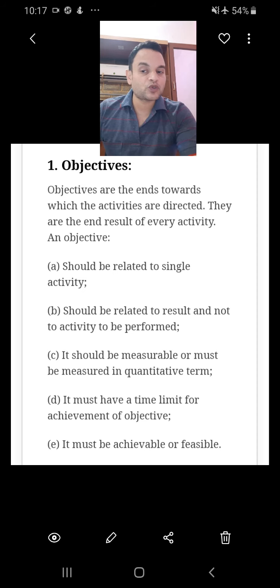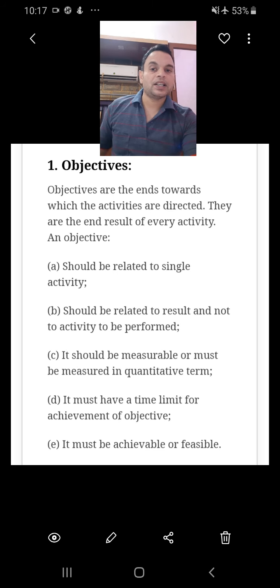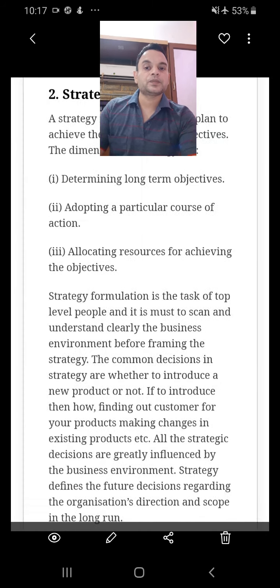Now when you make objectives for your subordinates or your employees, you should take care that it should be achievable. So for the students who are failing, if I gave them a target of 90%, that won't work. So whatever objective you set, it should be achievable, it should be feasible.